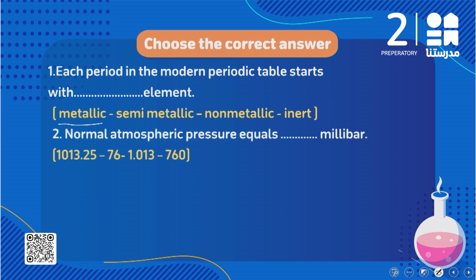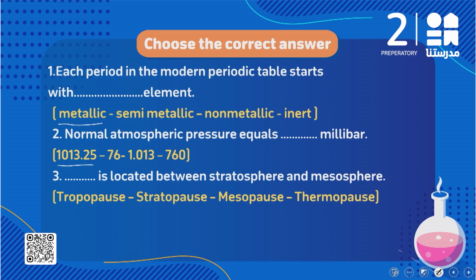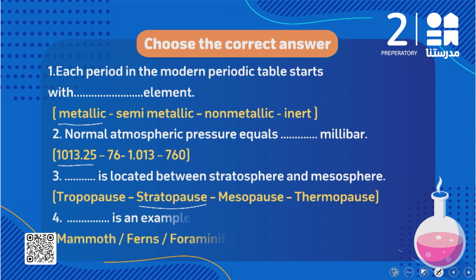The second one, normal atmospheric pressure equals what? Millibar. We said normal atmospheric pressure means pressure at sea level, it equals 1013.25 millibar. Space is located between the stratosphere and mesosphere layers. Between the stratosphere and the mesosphere layer, we have the stratopause. So the stratopause is the region between the stratosphere and the mesosphere layer.